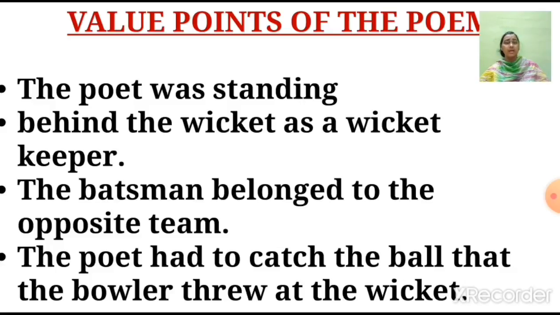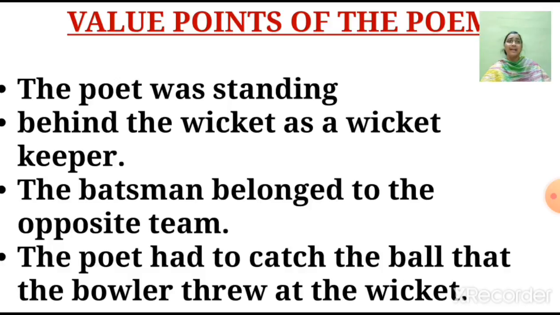Here the poet was standing behind the wicket, right? So he is a wicket keeper, correct? Naturally the batsman was from the opposite team. Okay. Now what was the poet's responsibility? Since he was a wicket keeper, his responsibility was to catch the ball that the bowler throws at the wicket.